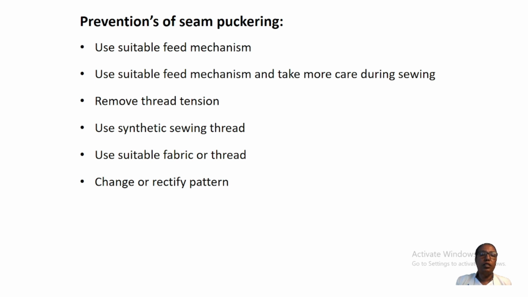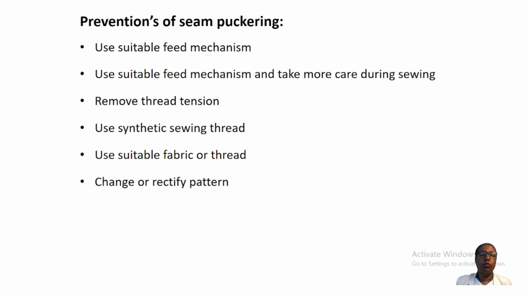Remove thread tension. The sewer should check the upper and the lower thread, because if there is high or low tension, he or she should arrange equal movement of these two threads. And use synthetic sewing thread.